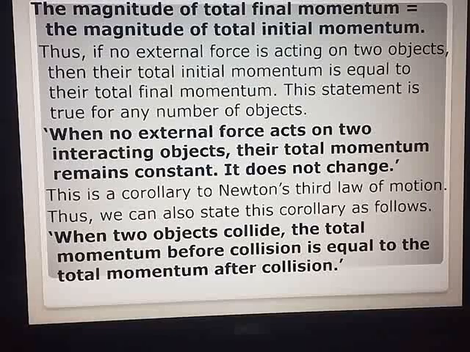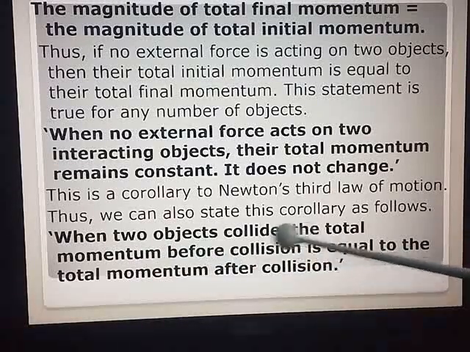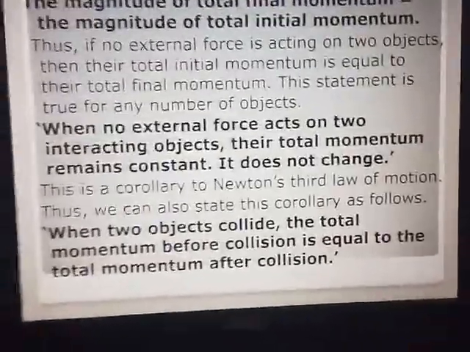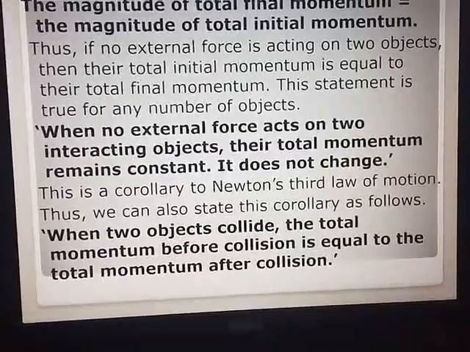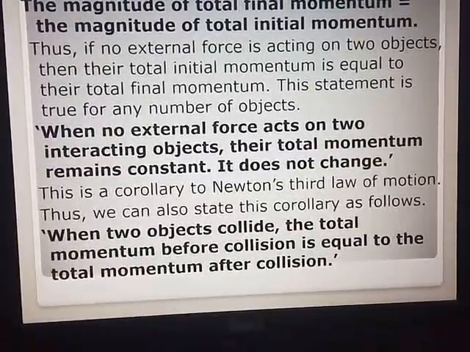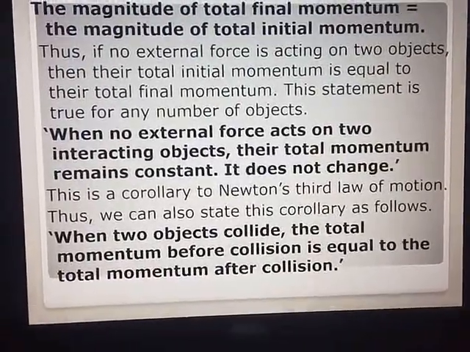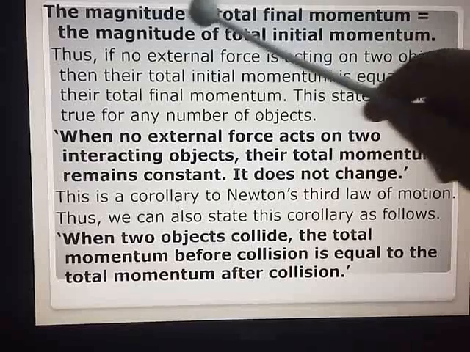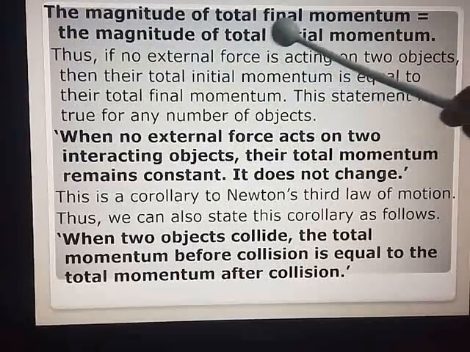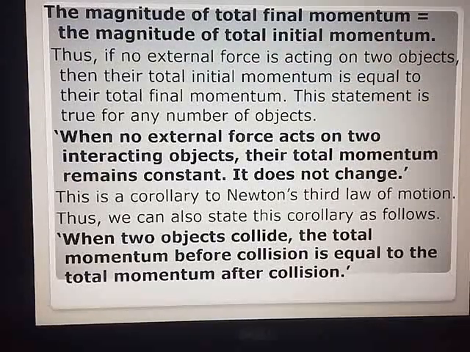During collision, dash remains constant. You have got the answer over here. During collision, the total momentum remains constant. And what will you give as the explanation over here? The magnitude of total final momentum is equal to the magnitude of total initial momentum. So this is the explanation for fill up 4D.